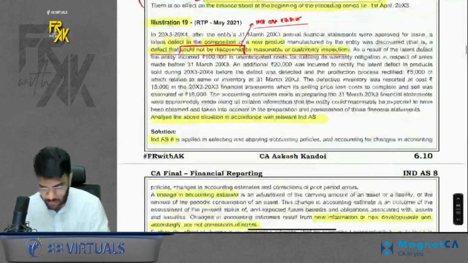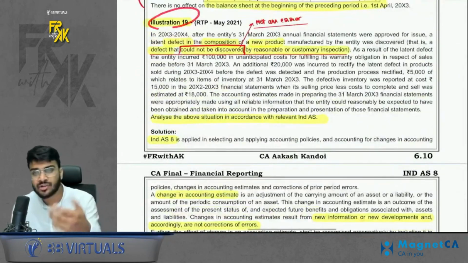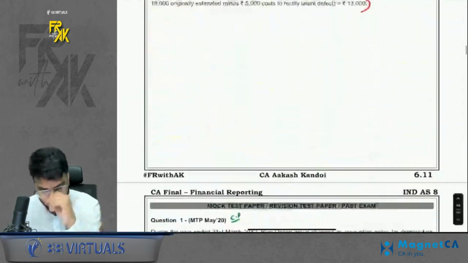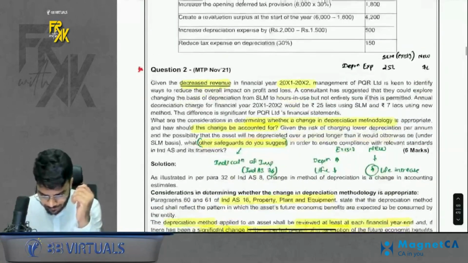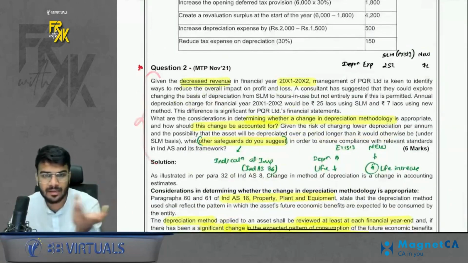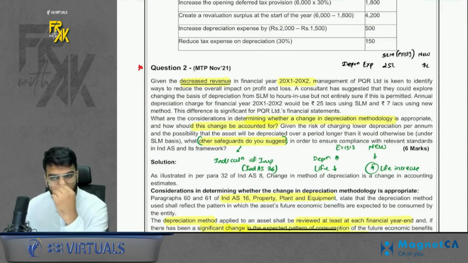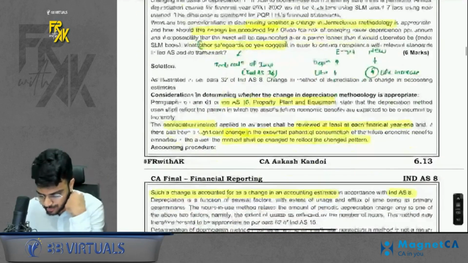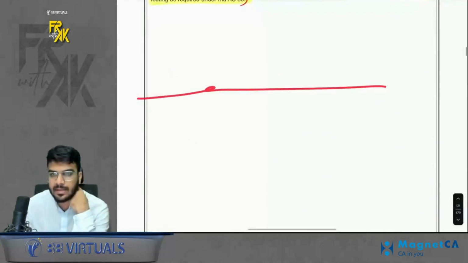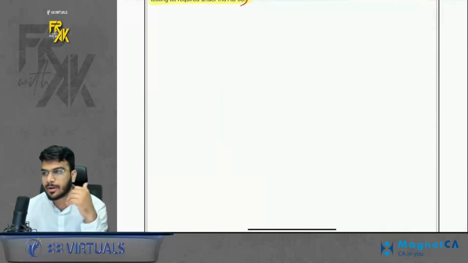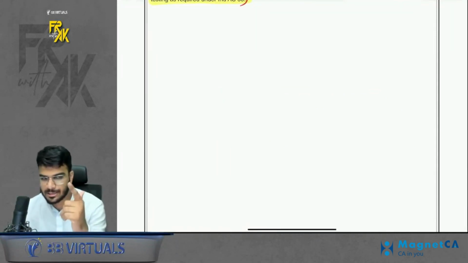Okay. Then do read illustration number 19. It is a very simple question. And then question number 2 as well. Just give it a read. Again, a very simple question. Just give it a read. So these are a few questions which I would like to highlight for you. And this completes our revision of Ind AS 8, accounting policies, changes in accounting estimates and errors.